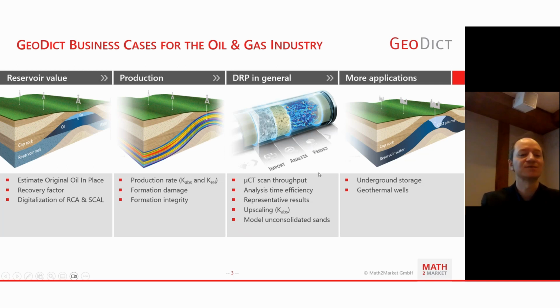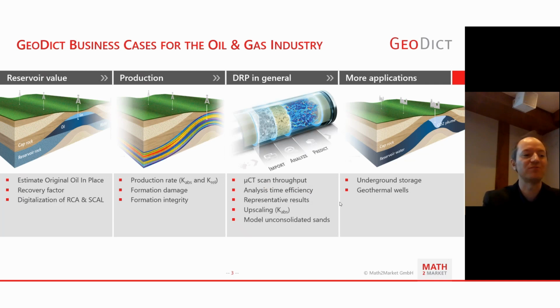With the challenges of digital rock physics, we're looking at CT scan throughput, which was also presented yesterday by Rolf Westerteiger. In general, Geodict has a good efficiency regarding analysis time. Yesterday we had some talks about automation, which helps to increase productivity. And in general, we have a high performance with our Geodict solver, looking at what Andreas just introduced with the high performance computation with an 8,000 cubed sandstone rock. So efficiency is one of our philosophies.